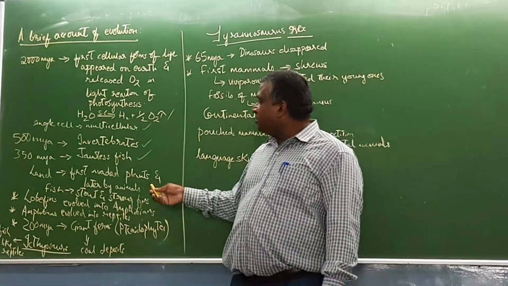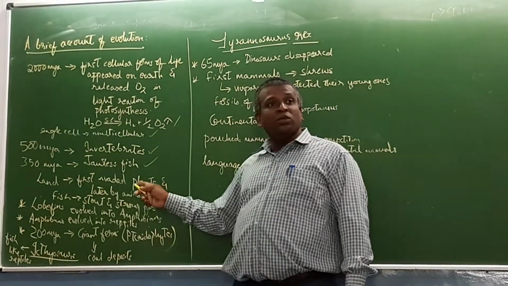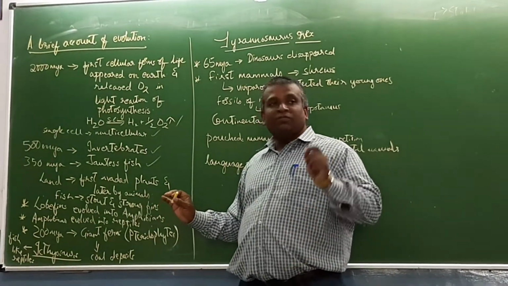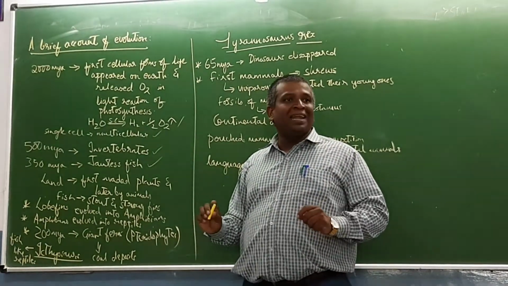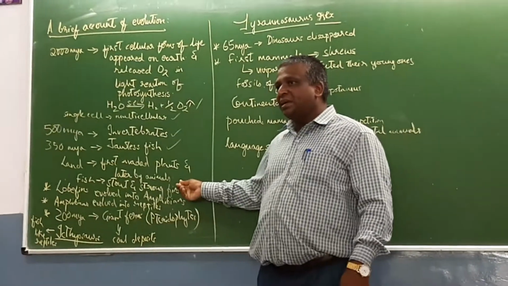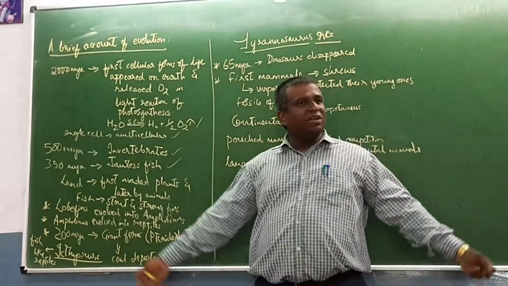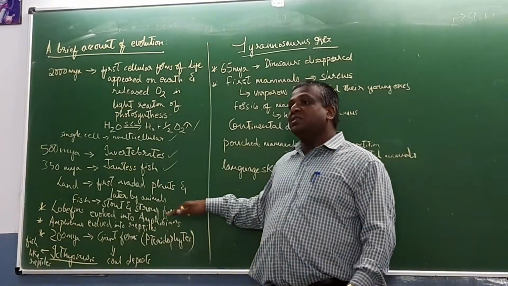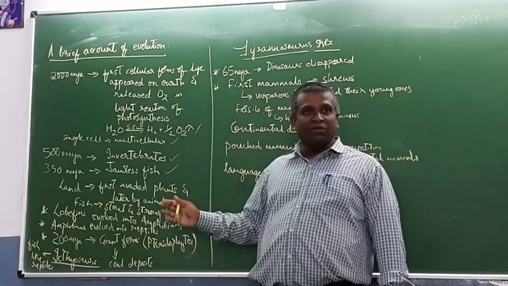And for the first time, the first life that occupied land was plants. Plants invaded the land, and once they had plenty of vegetation, it was ideal for other animals to look at land as a way of survival.